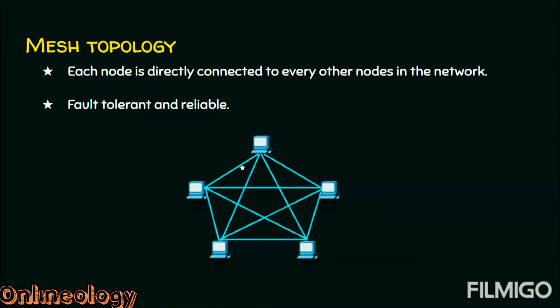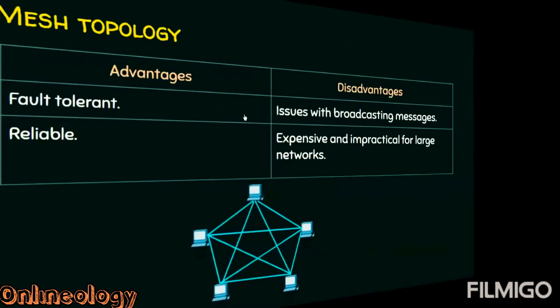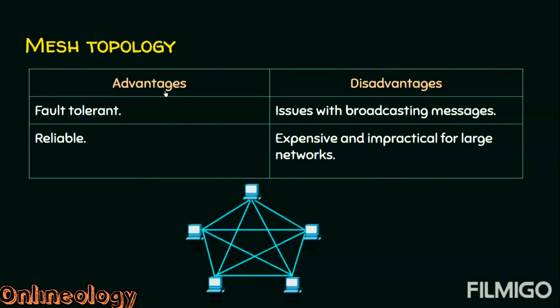Suppose there is a link failure encountered here, this computer has another way to reach the destination. If this link fails, this computer has so many ways to reach the destination. This is one way, this is another way, and this is another way, and this is another way. There are so many ways for a node to reach the destination. We will see the advantages and disadvantages now.